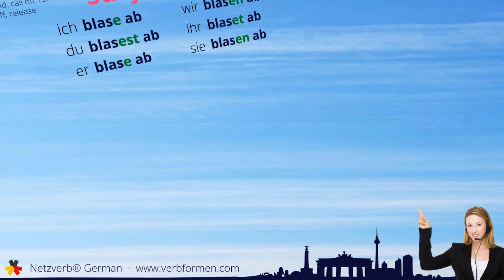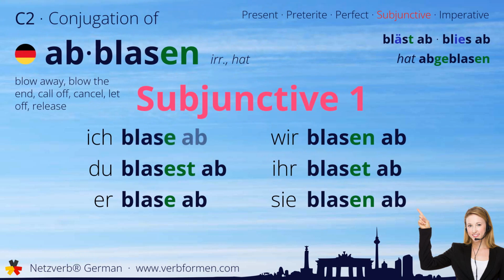Next up is the subjunctive one. Ich blase ab. Du blasest ab. Er blase ab. Wir blasen ab. Ihr blaset ab. Sie blasen ab.